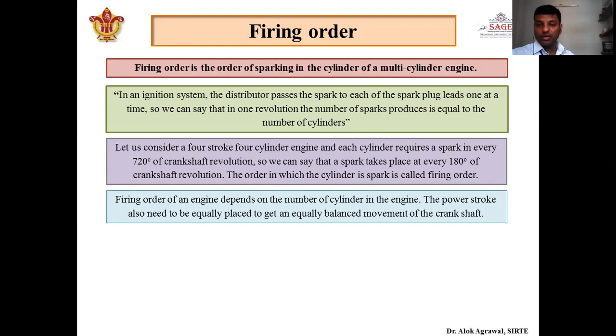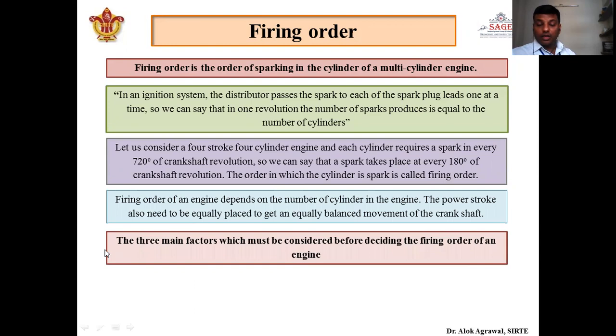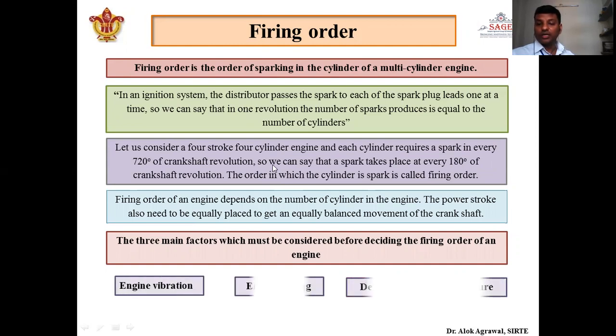The crankshaft will not get any particular load at a time. Now, what are the various factors which decide the firing order? There are mainly three factors which decide the firing order of an engine, whether it is a three-cylinder, four-cylinder, 6, 8, or 12-cylinder engine. First is engine vibration, second is engine cooling, and the third is development of back pressure. We will see each one of them one by one.